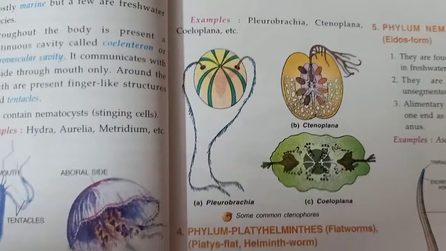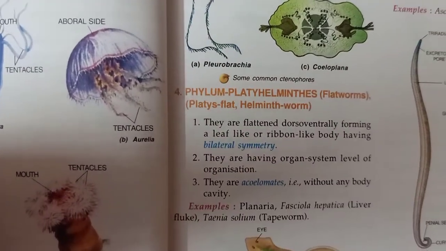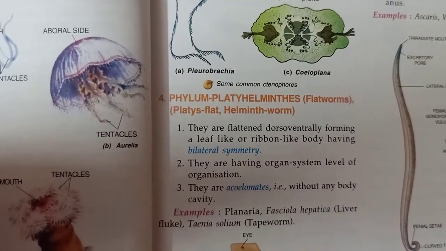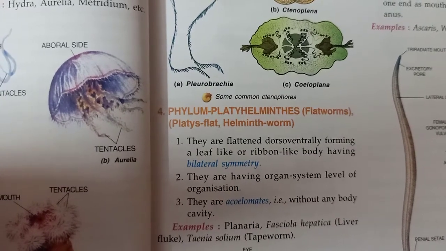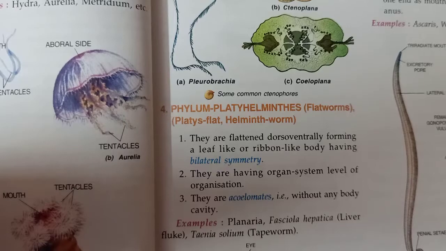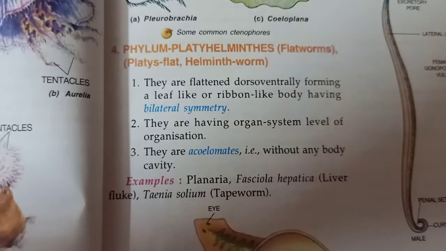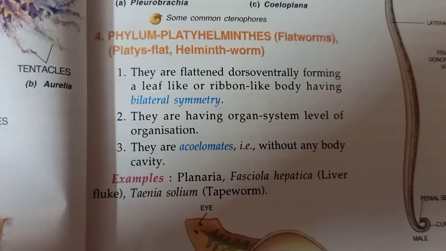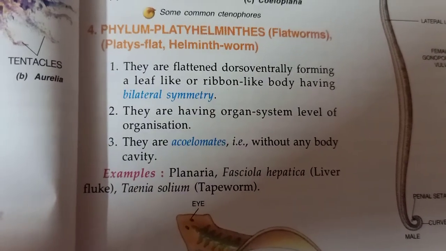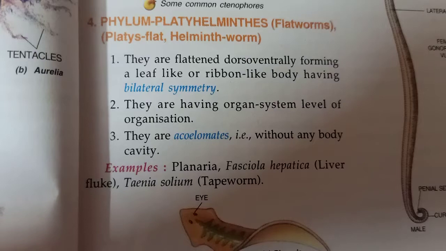Now we see the fourth phylum, that is phylum Platyhelminthes, and in this group the flatworms come under this particular group. The first point is they are flattened dorsoventrally, forming a leaf-like or ribbon-like body having bilateral symmetry.